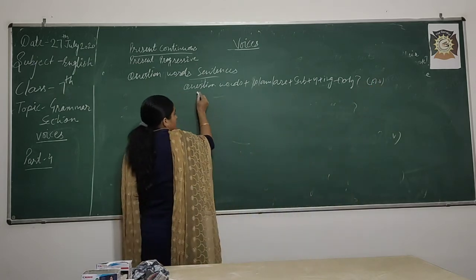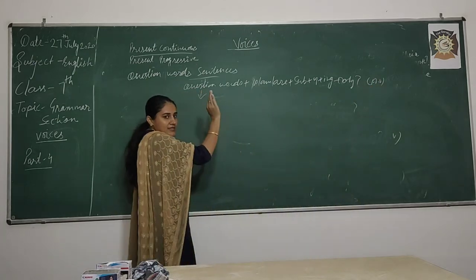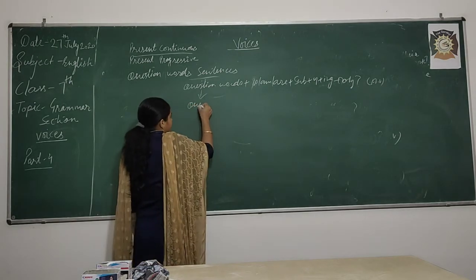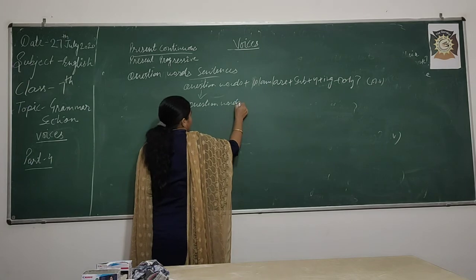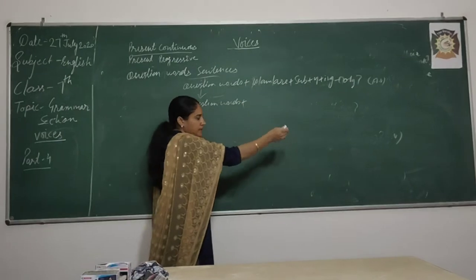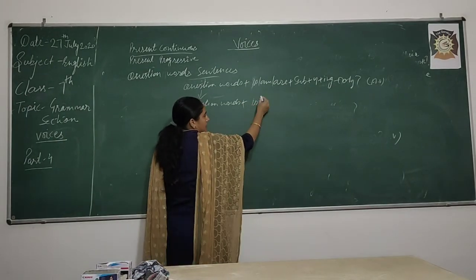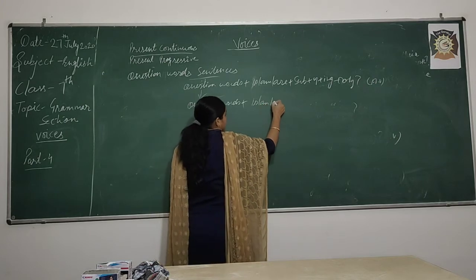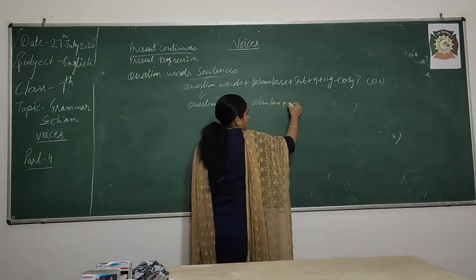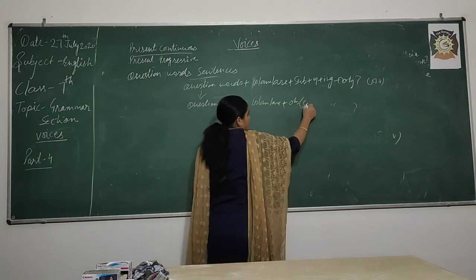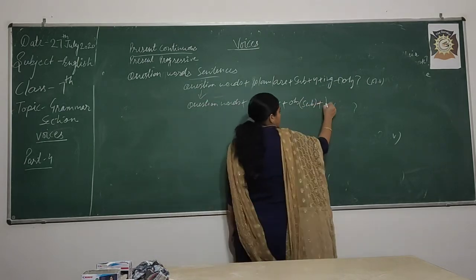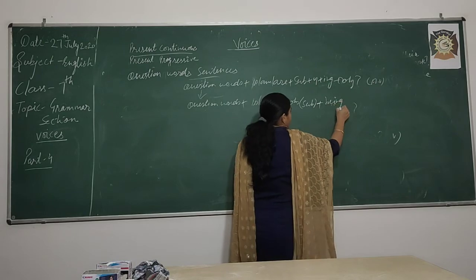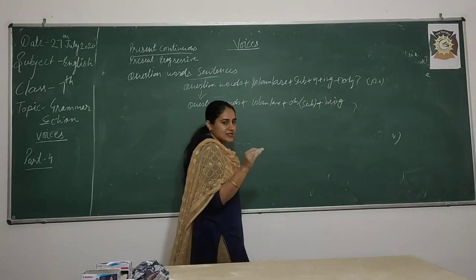For passive voice, question words will remain the same. Helping verb will remain the same. And what are the helping verbs? Is, am, are in this sentence. Then your object will come, subject, then being, the same rule which you use in interrogative sentences.